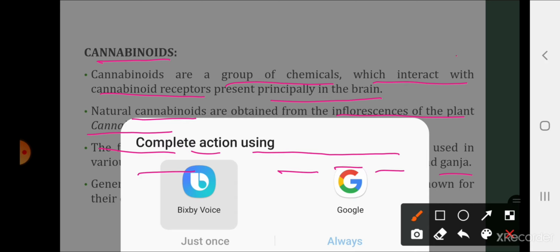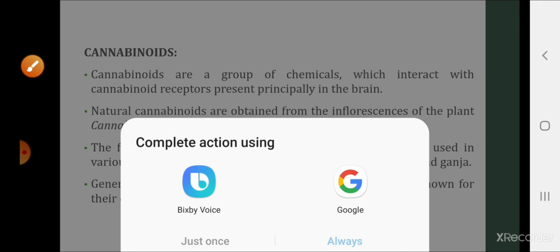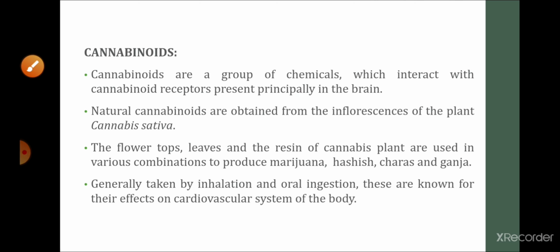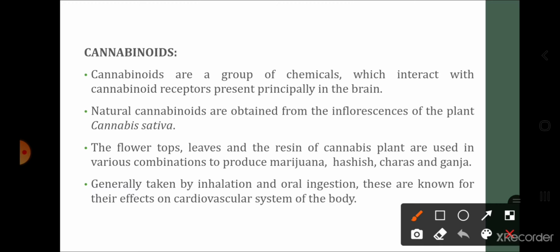What are they obtained from? These are obtained from the flower tops, leaves and resins of which plant? Of the cannabis sativa. Generally taken by inhalation and oral ingestion, these are known to show their effects on the cardiovascular system of the body. Now see, we have studied opioids, right?